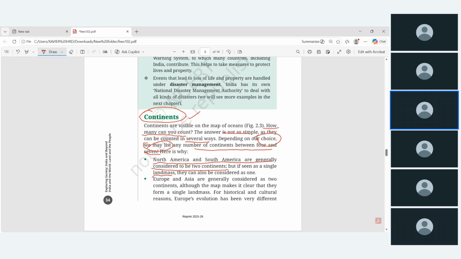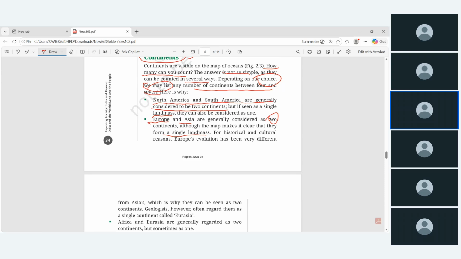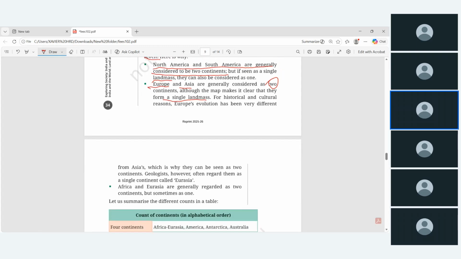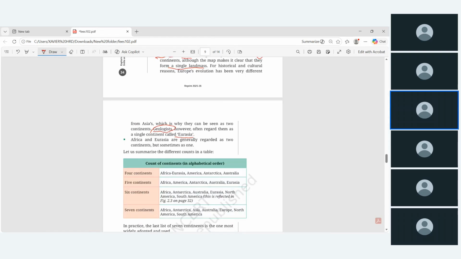அதே மாதிரி similarly the Europe and Asia, okay, are considered as 2 continents, but if you are talking about the land mass, there is a single land mass. Okay, so for historical and cultural reasons, the Europe evolution has been very different. That is why we are differentiating Asia as a different continent and Europe as a different continent. Okay, but geologists, those who are related to geography, often call it a single continent, that is called Eurasia, Europe and Asia. Okay, and this is what we have now here.